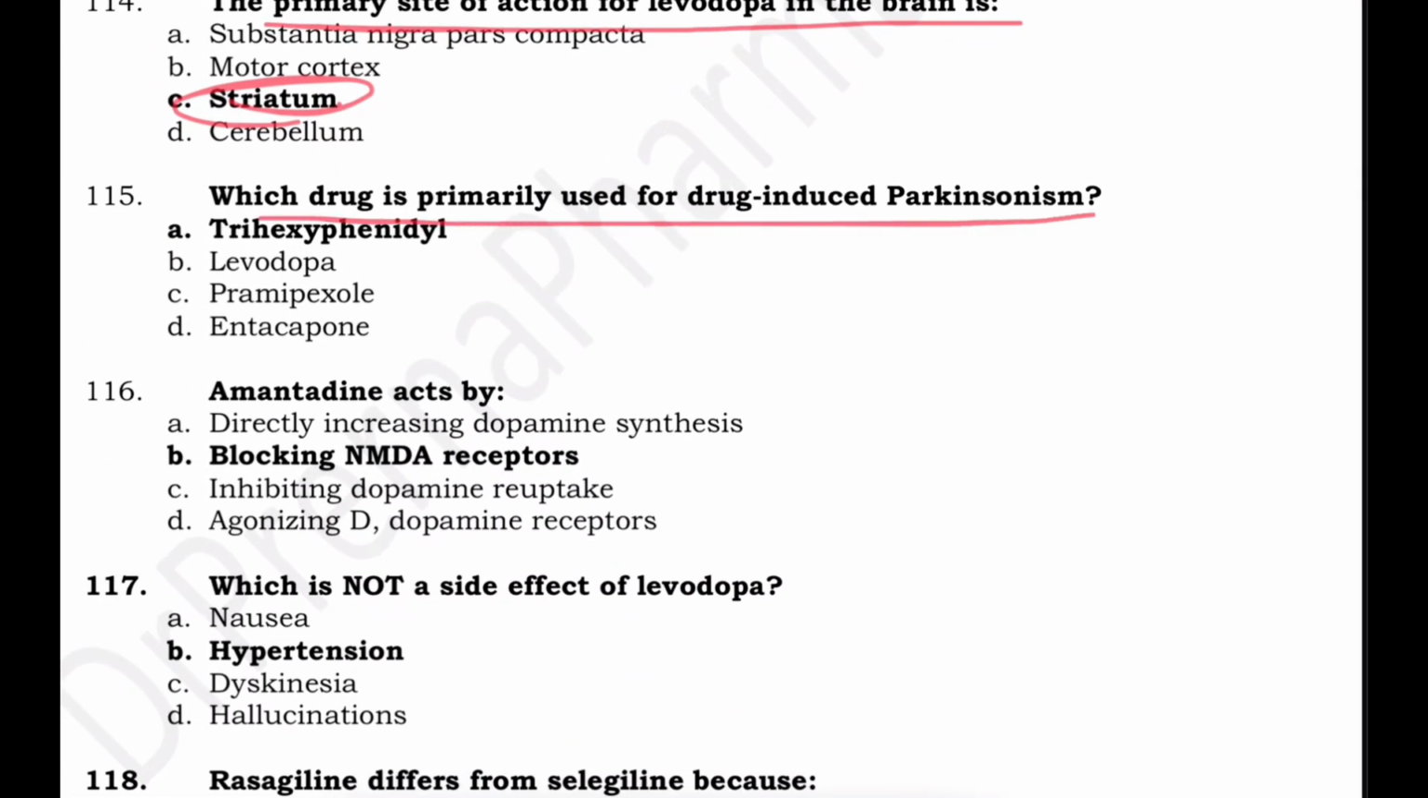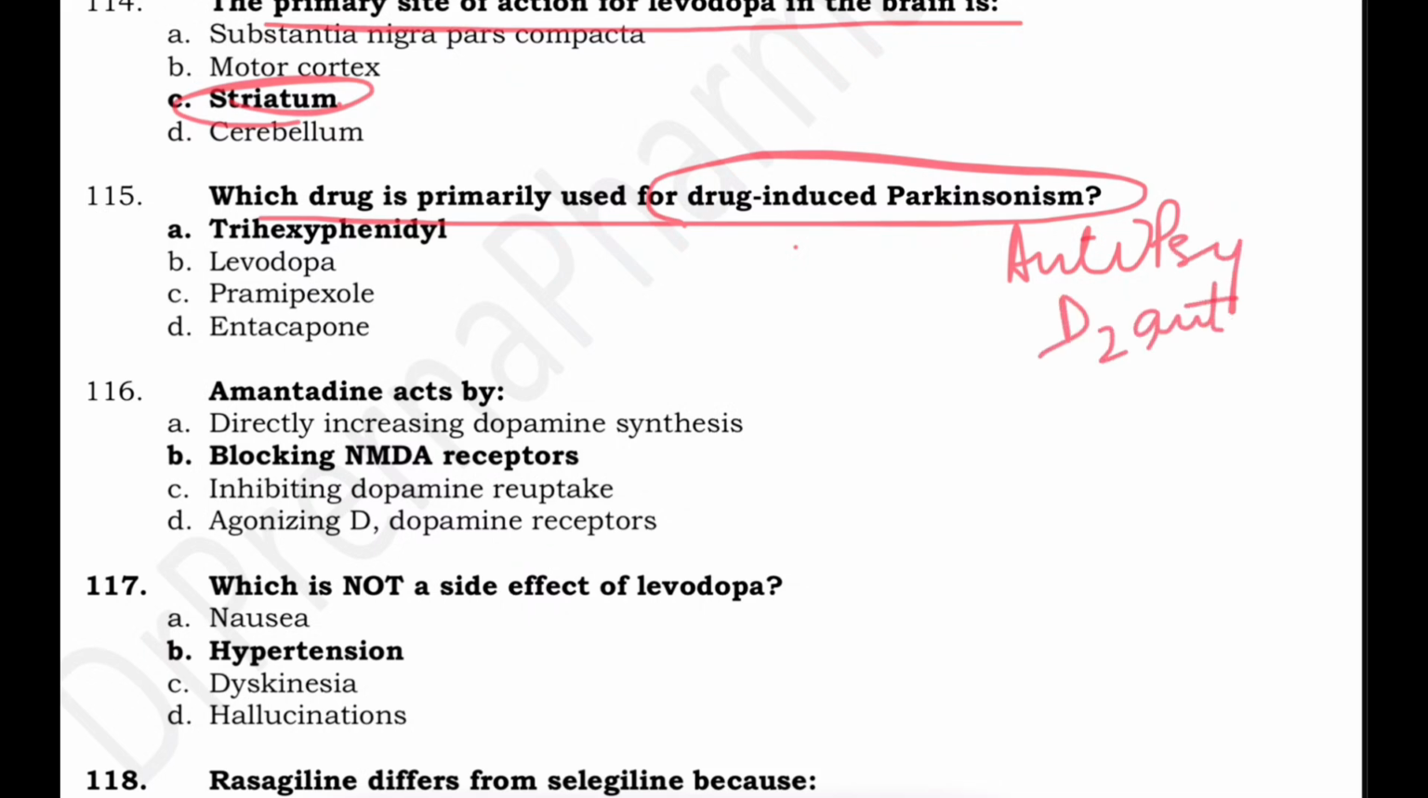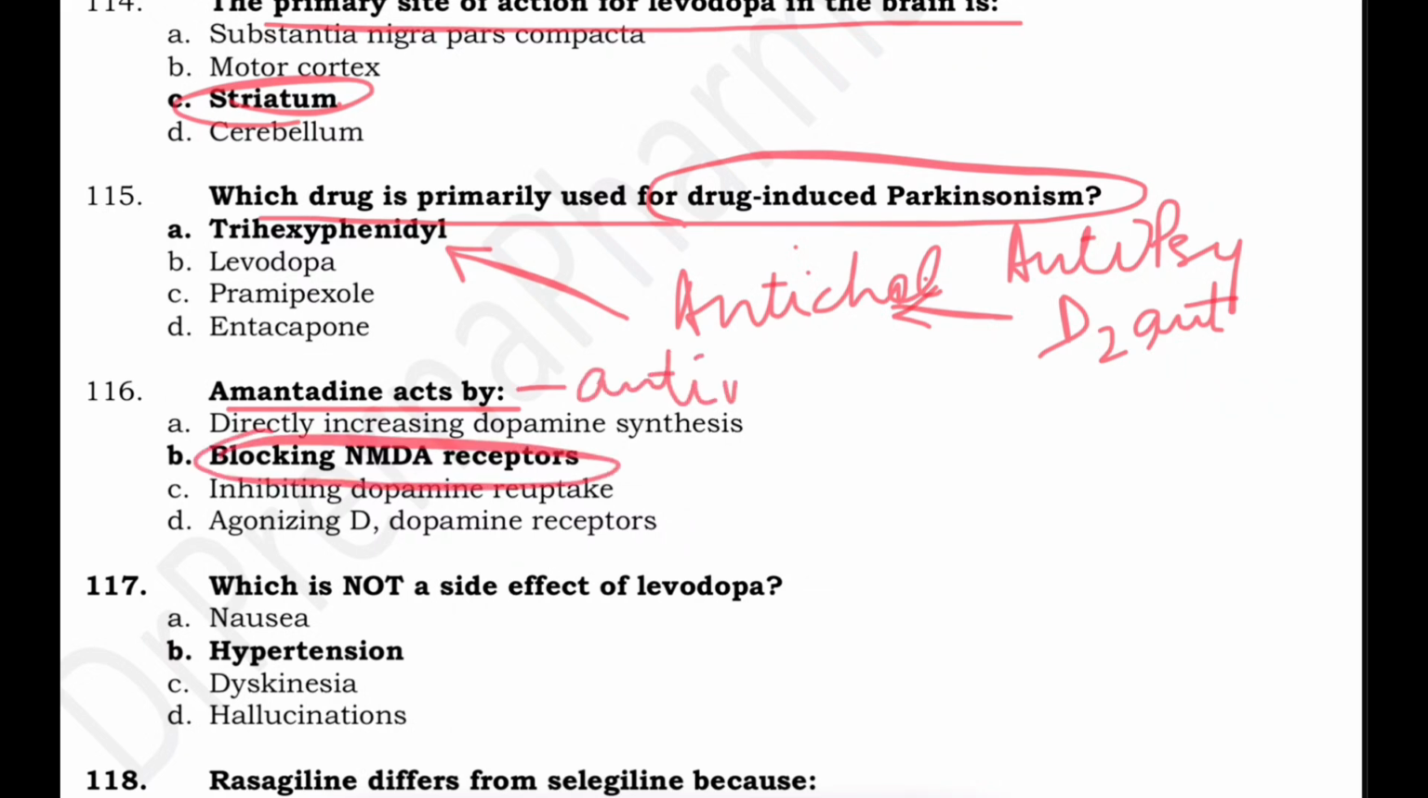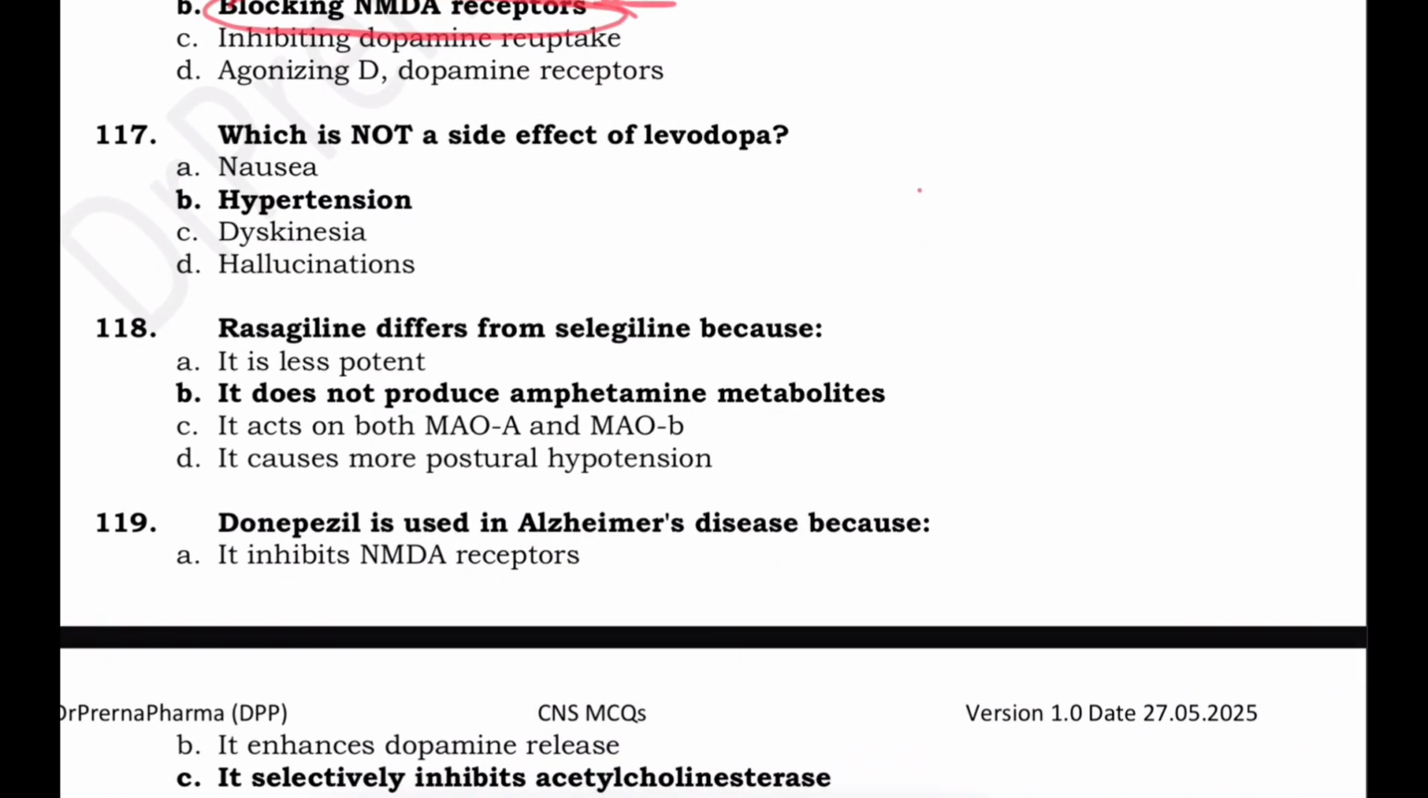Which drug is primarily used for drug-induced Parkinsonism? Drug-induced Parkinsonism is mainly caused by antipsychotics, which are basically dopamine antagonists. It responds very well to anticholinergics, and in that we have trihexyphenidyl, which reduces the excessive cholinergic activity. Amantadine acts by blocking the NMDA receptor. Amantadine is actually an antiviral drug, so it is used in influenza, but in Parkinsonism also it is found to be effective.